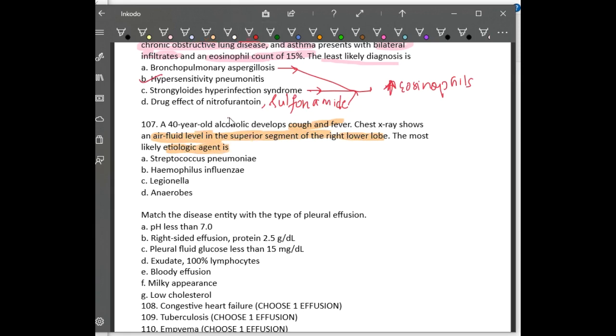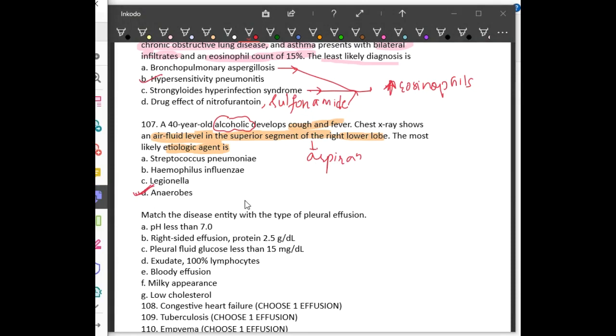Because he is an alcoholic, the main reason here can be aspiration, right? This aspiration must have resulted in pneumonia. What is the most common organism responsible for aspiration pneumonia? Anaerobes are mainly responsible for aspiration pneumonia.